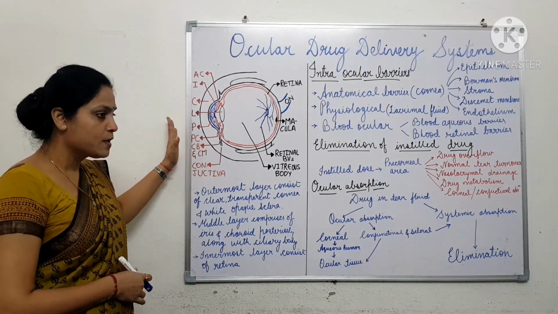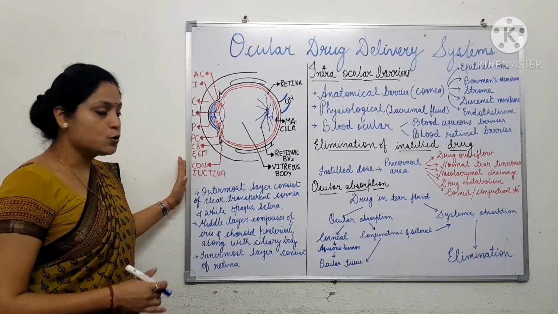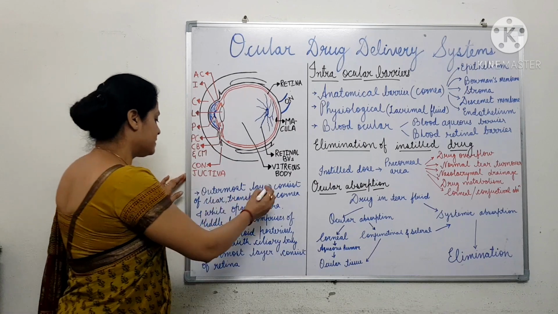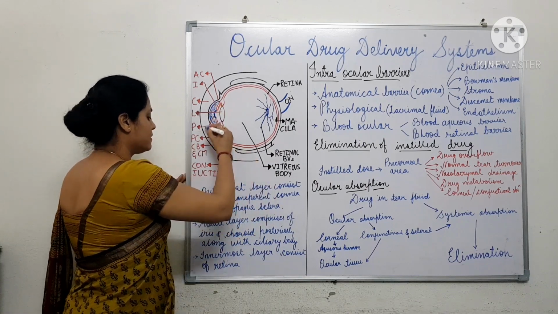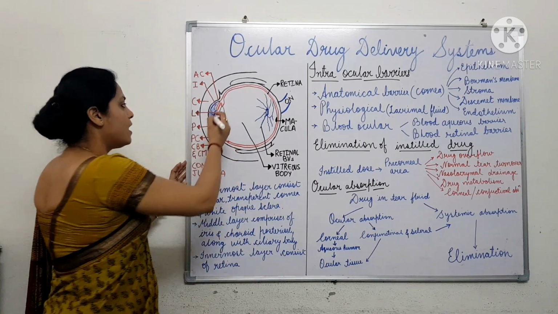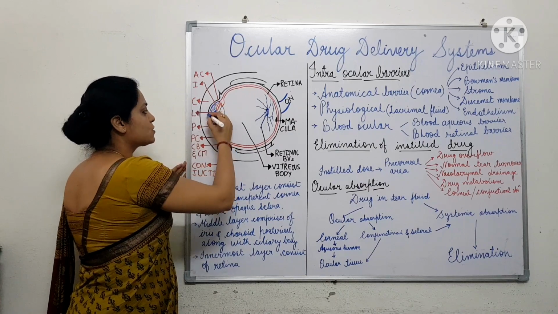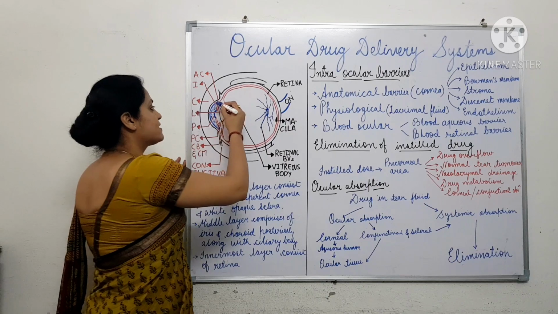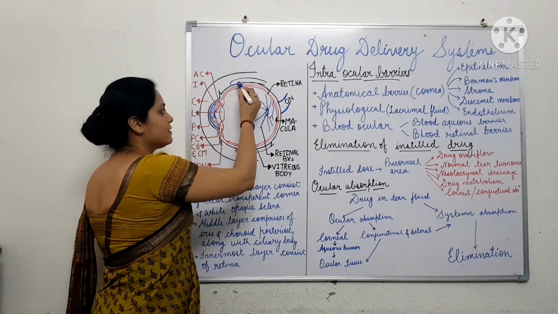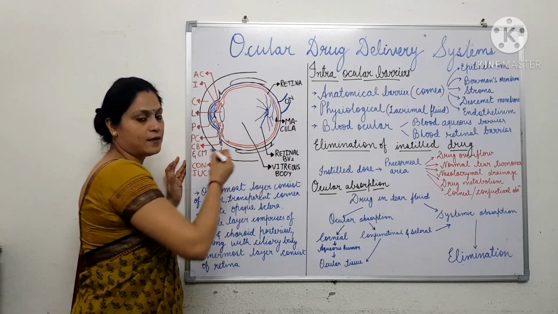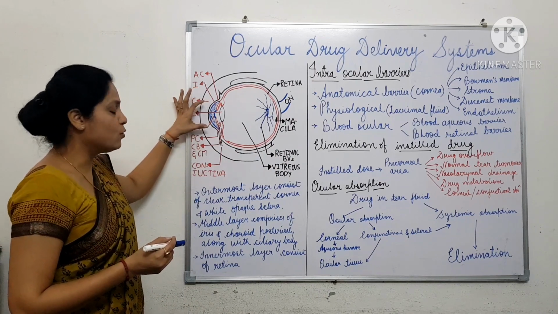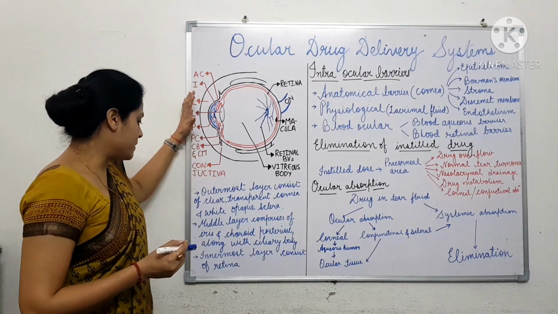The outermost layer consists anteriorly of the clear transparent cornea, which extends to the white opaque sclera posteriorly. The diameter of this cornea is about 11.7 millimeters.